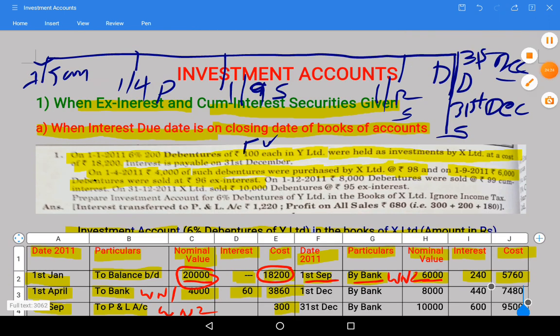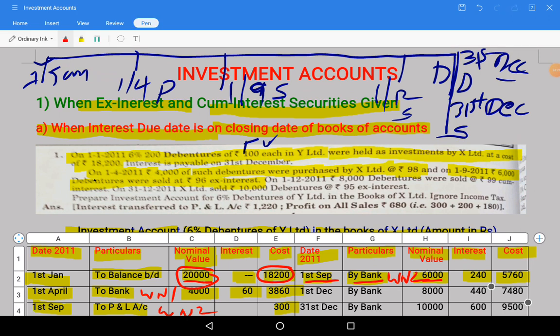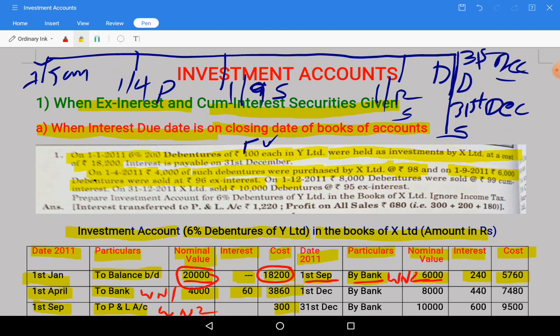After the first transaction, the next transaction is on 1st December 2011, 8,000 debentures were sold at ₹99 cum interest. So we have completed September.